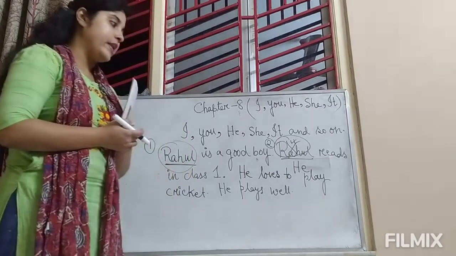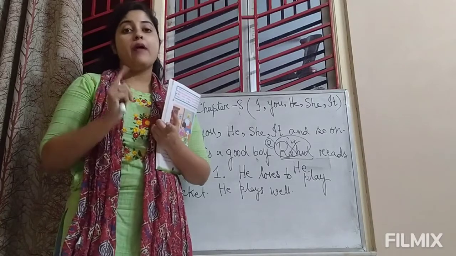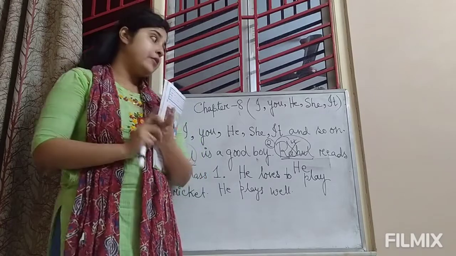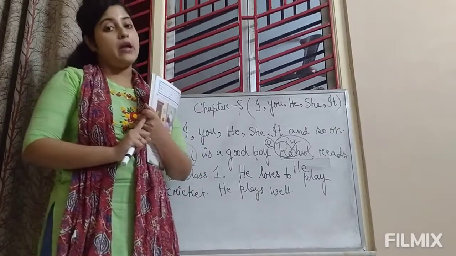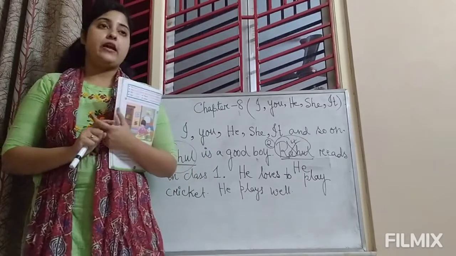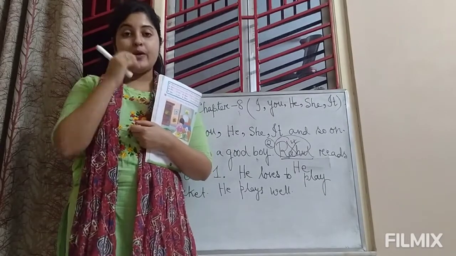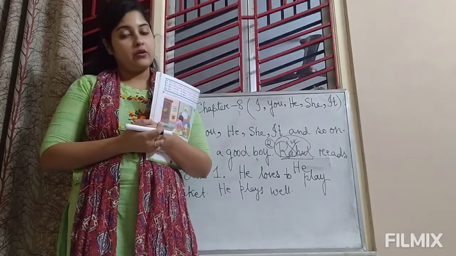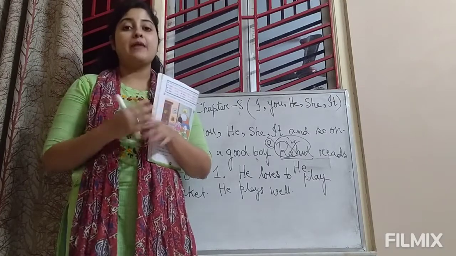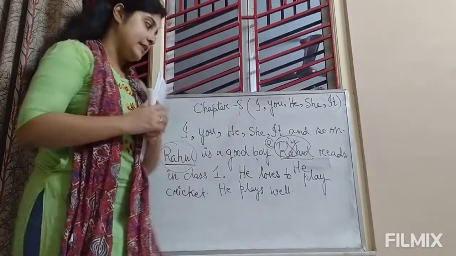Okay? Fine. Now we will learn where we will use I, where we will use he, where we will use she, where we will use you, and where we will use it. Okay, fine. So students, now I will say, in the language there are three persons. In the class I have already said about this topic, right? Yes, so there are three persons.